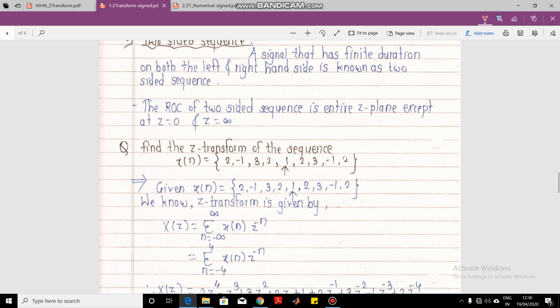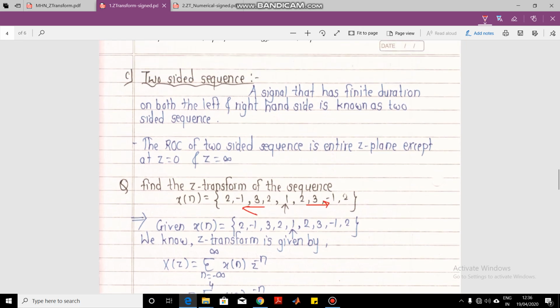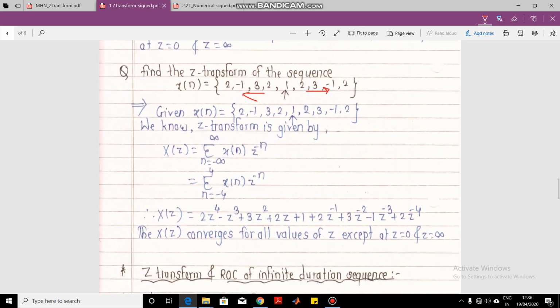Now what will happen if the signal is having both, that is, it is having the left sided sequence as well as the right sided sequence? It means that it is a two sided sequence. For this two sided sequence, if you go on expanding this equation, you will get negative powers of z, and also positive powers of z. So this is z raised to 1, 2, 3, 4 and so on.